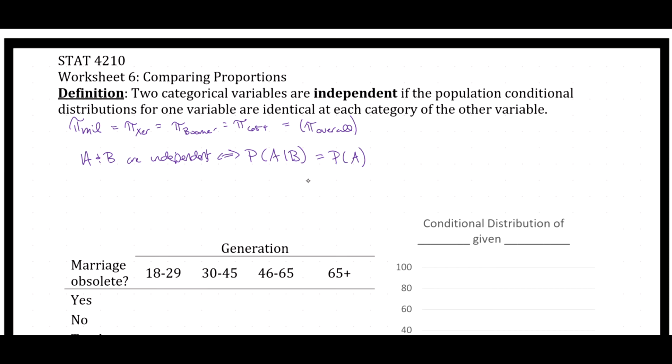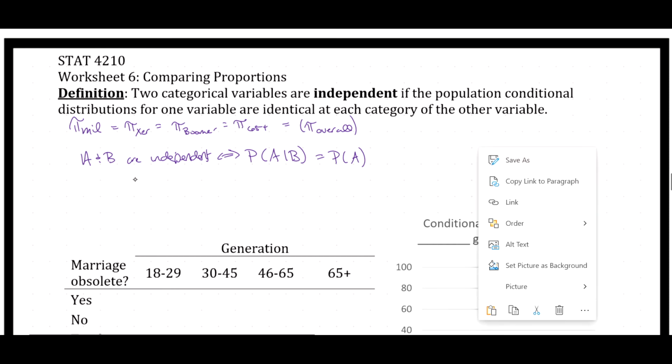So the probability of getting heads when we flip a coin, given that we get a 6 when we roll a die, well, that's just the probability that we get heads on the coin, because those are independent events. We could also say that the probability that we get a 6 when we roll the die, given that we get heads when we flip the coin, that's still just the probability we get 6. Again, because flipping a coin and rolling a die are independent events. They don't influence one another. The coin and the die don't talk to each other. They don't collude behind closed doors and say, let's change each other's probabilities. They just don't influence each other. And so we're going to use this handy rule here to help us test for independence elsewhere.